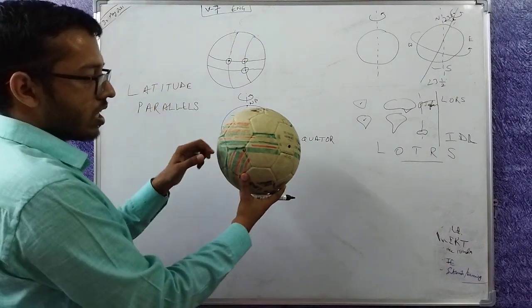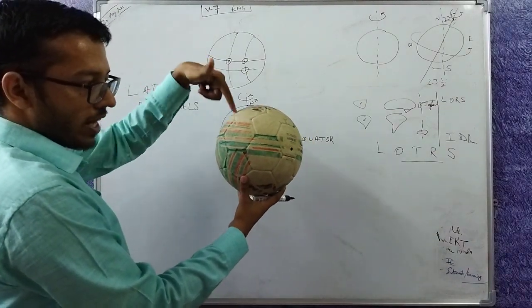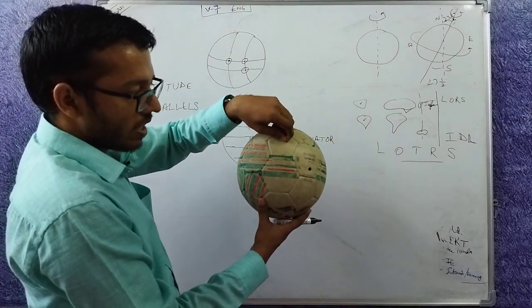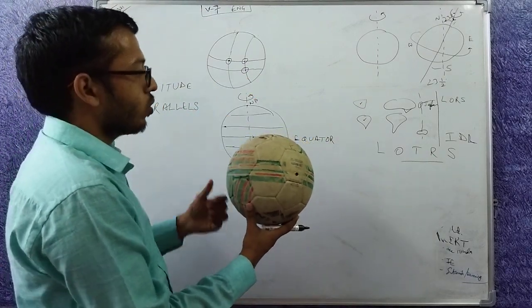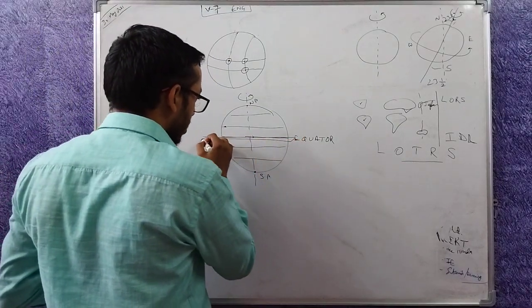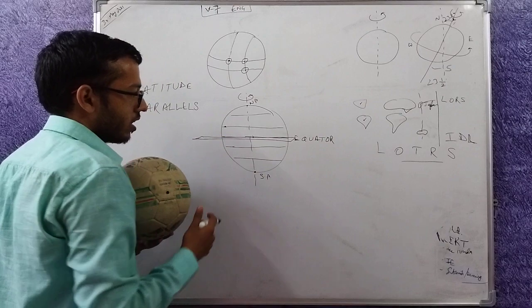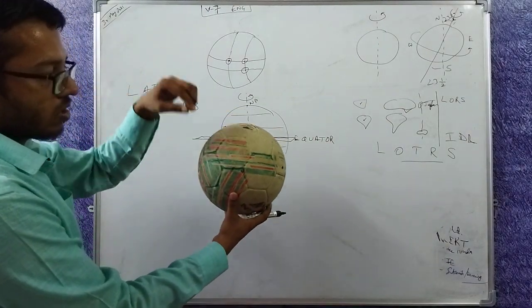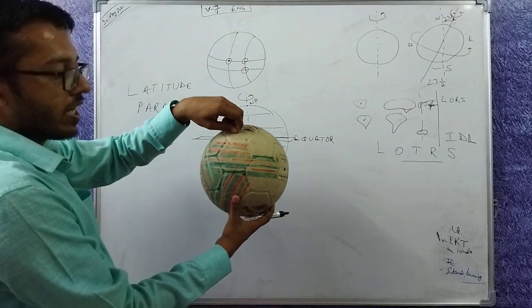The center of this earth is inside the football at the center. So at the center, what would this angle be with respect to the equatorial plane? This is the equatorial plane. It cuts this way.